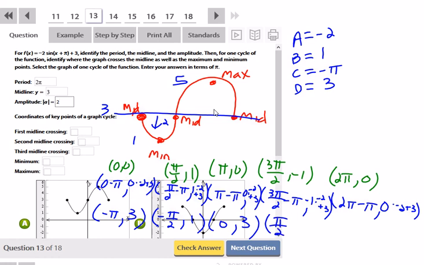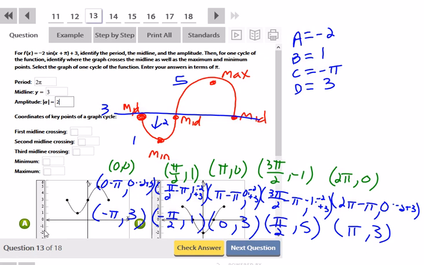You can do LCD if you need it. This is -1 times -2 plus 3 is 5. And then 2 pi minus pi is pi, and then we get 3. So those are going to be the 5 key points.